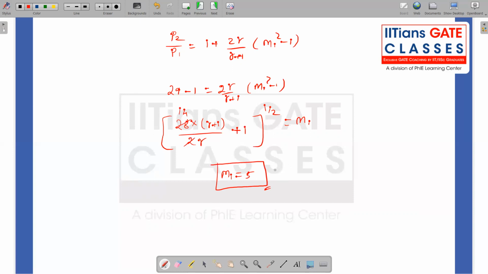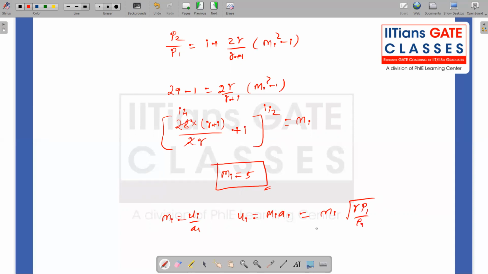So now I have to calculate what is U1. So that is what they are asking. I know M1 is nothing but U1 by A1, or U1 is equal to M1 times A1. M1 we already calculated. A1 can be written as the square root of gamma P1 by rho 1. So P1 is known, rho 1 is known.